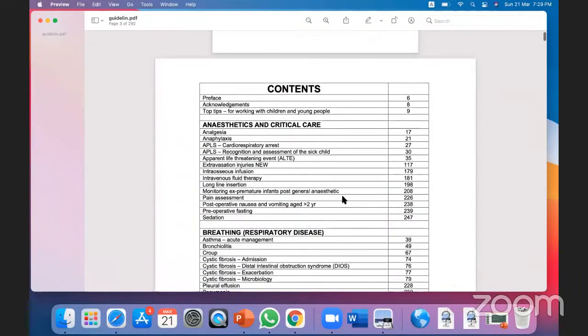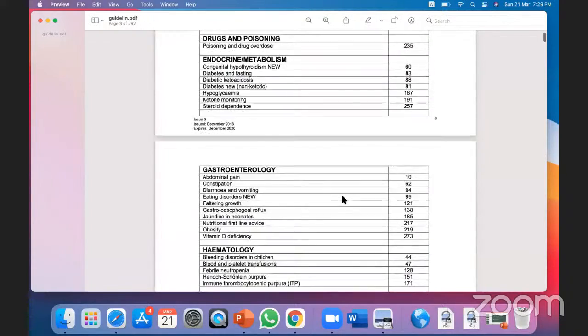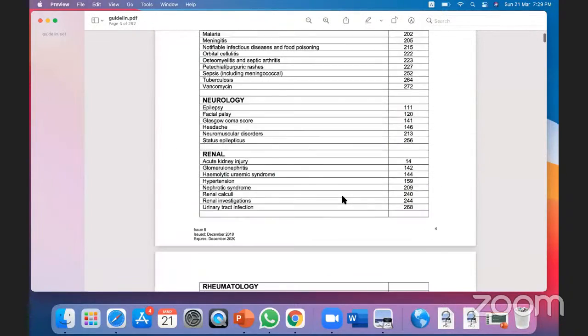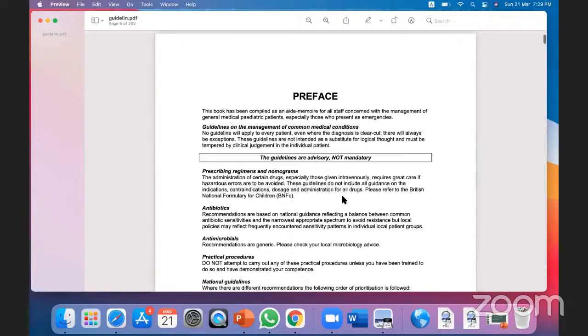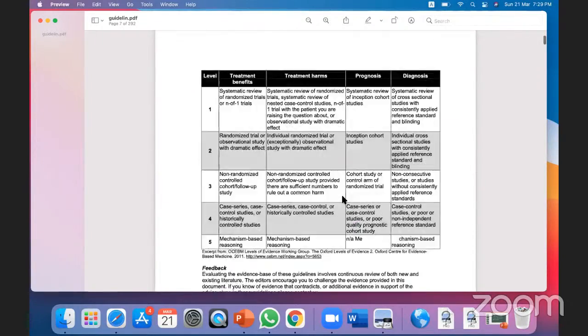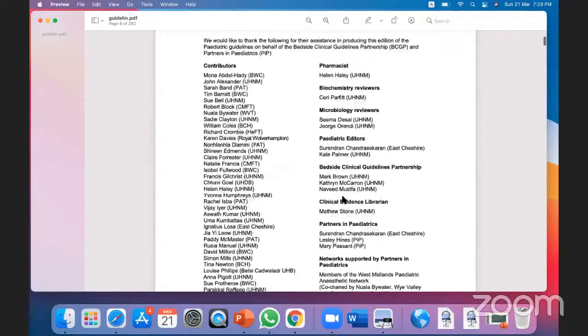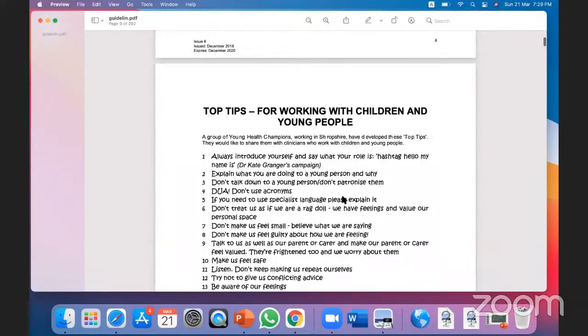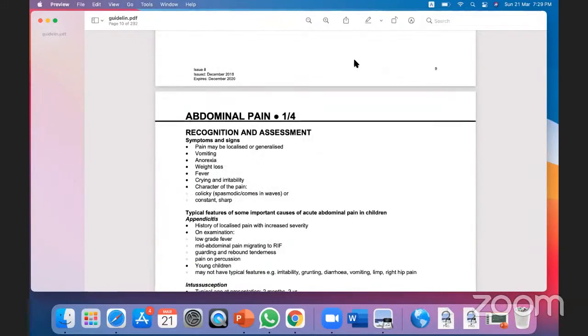We will try to read some important guidelines today. So this is our first guideline, abdominal pain.